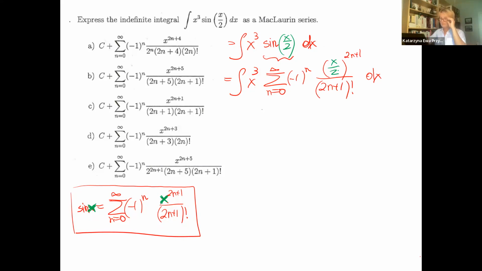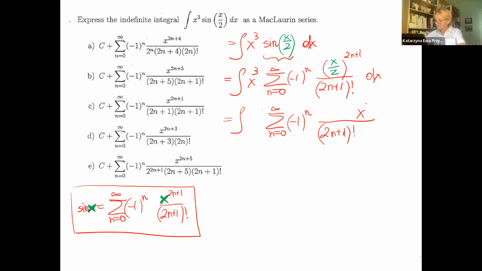X over 2. Okay, let's rewrite a little bit, because in order to integrate or differentiate, we just take the x, and all of the constants we just copy. That means, let's rewrite, because at the moment x over 2 we can't integrate right away. This will stay. This will stay. X over 2 to the power of 2n.